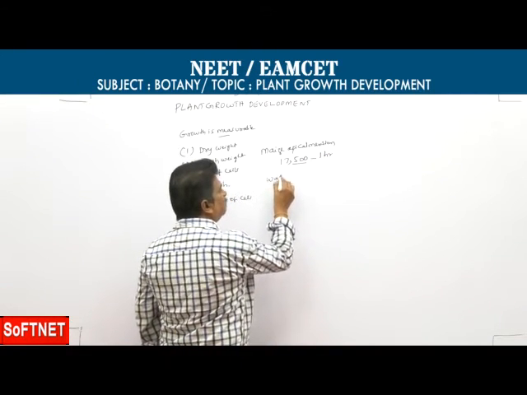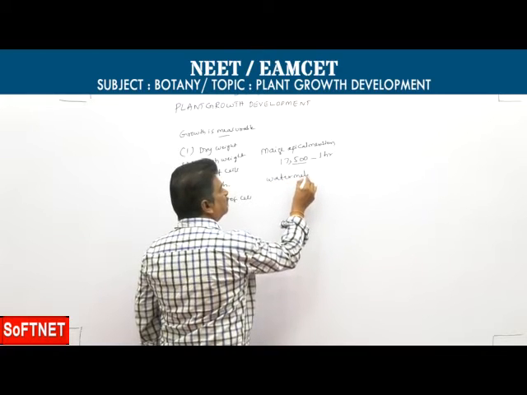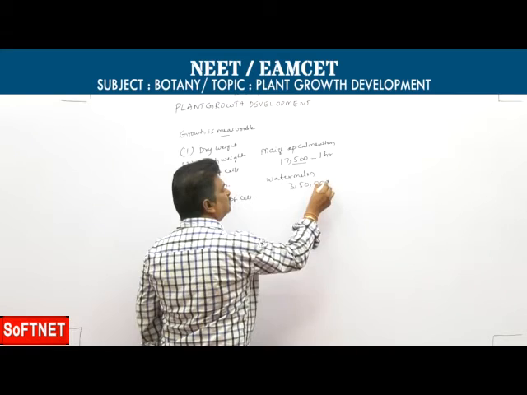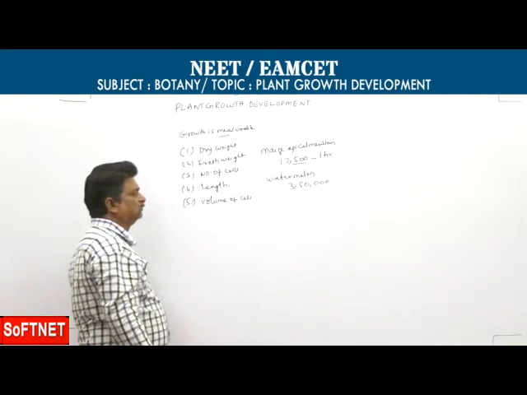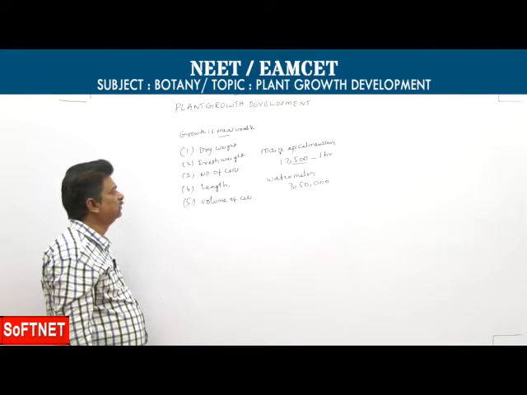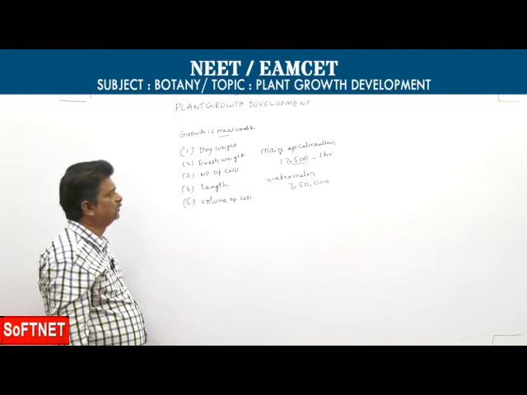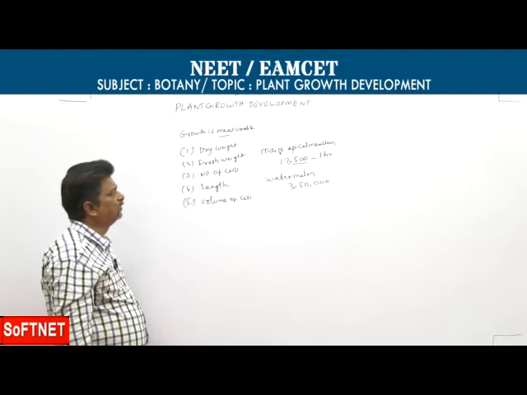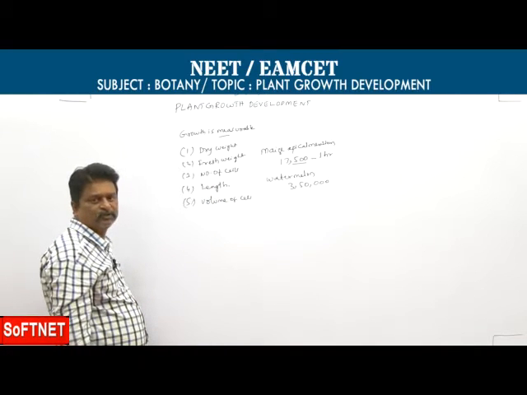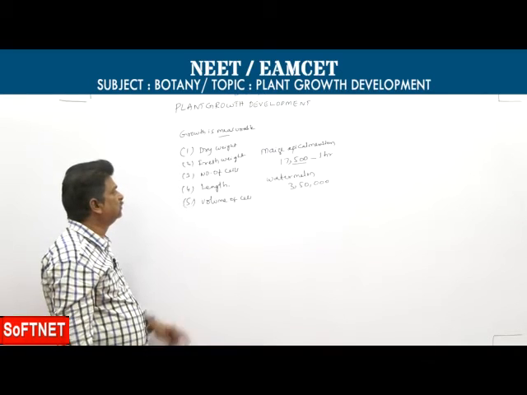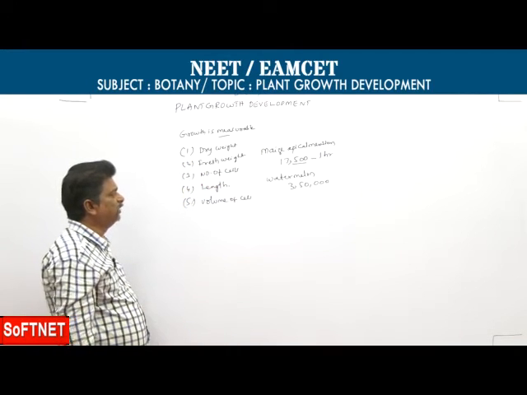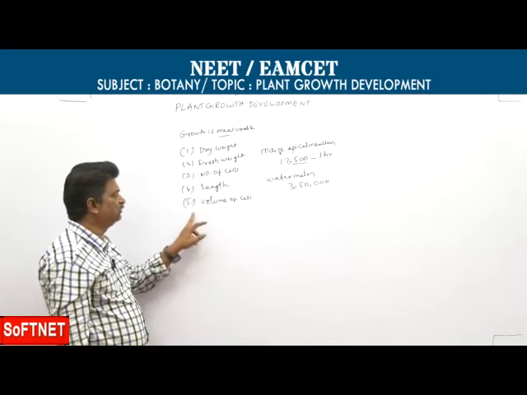In watermelon, 3,50,000, that fresh weight is increased. So the point is, previous one, maize apical meristem produces 17,500 cells, so it is increasing growth by dividing that number of cells.